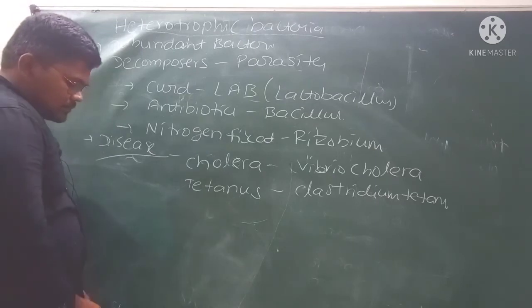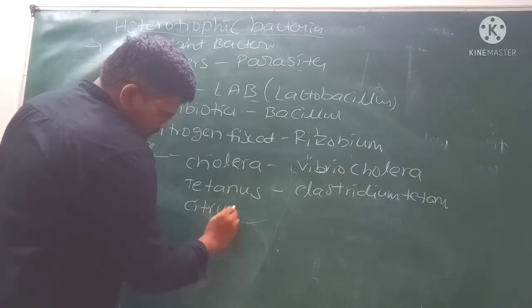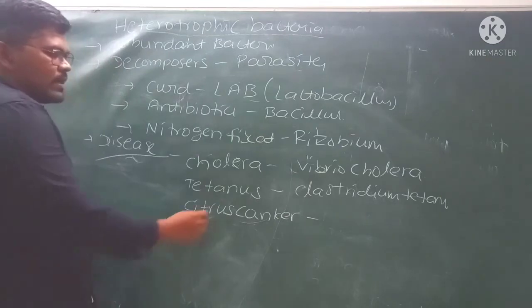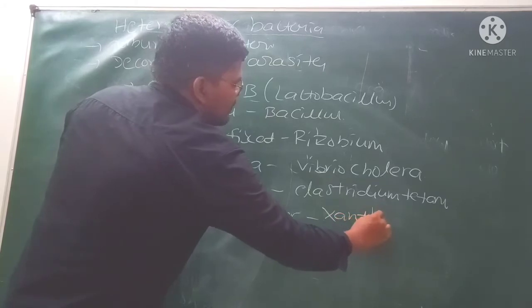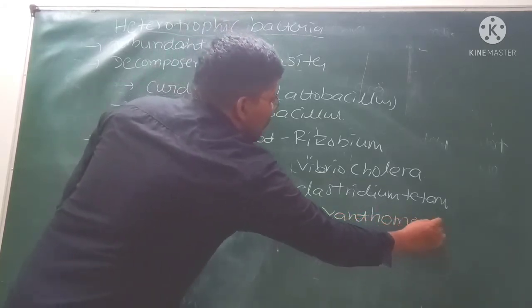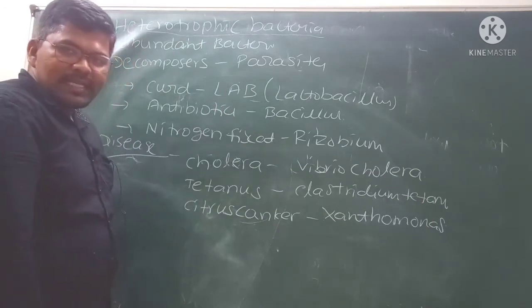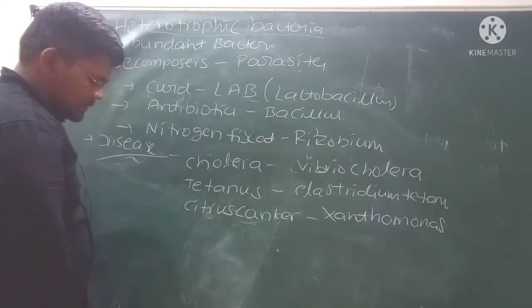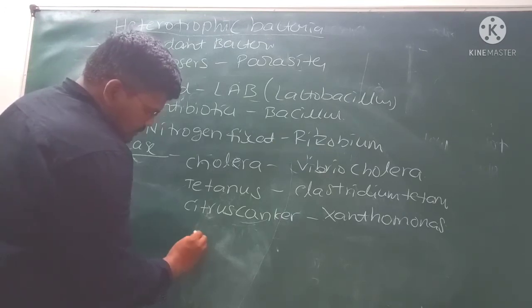Next, citrus canker. Citrus canker is caused by the bacterium called Xanthomonas. Xanthomonas causes citrus canker in citrus fruits like lemon, etc. Next, typhoid.